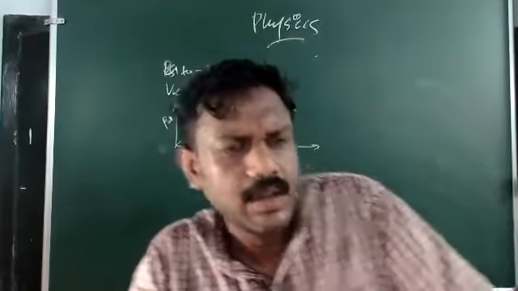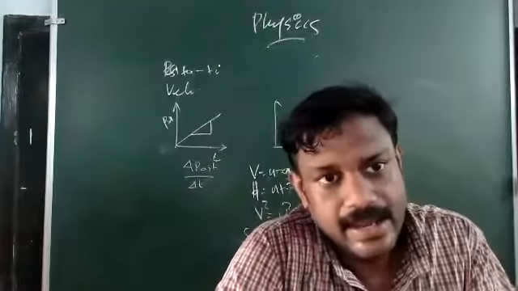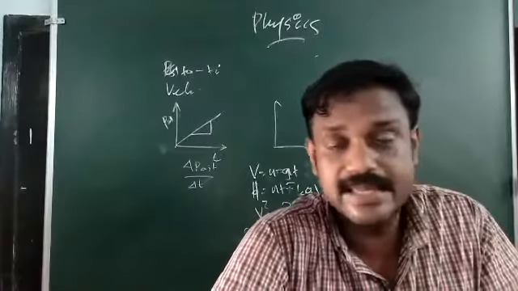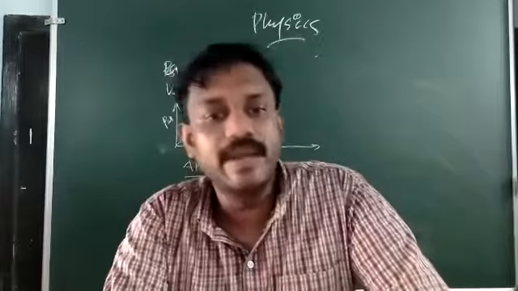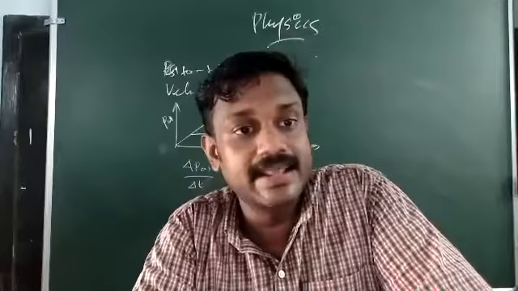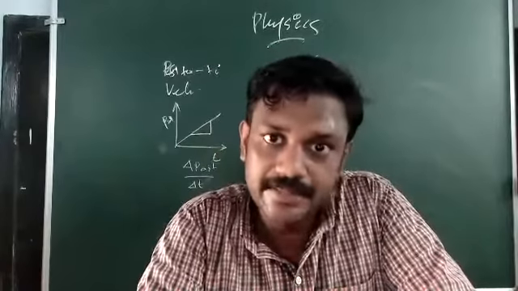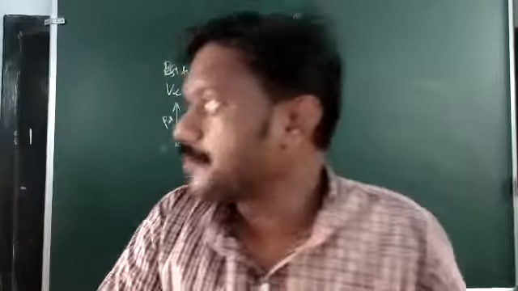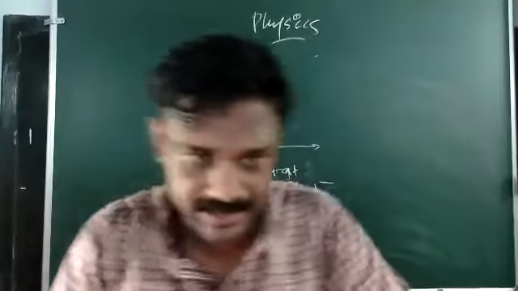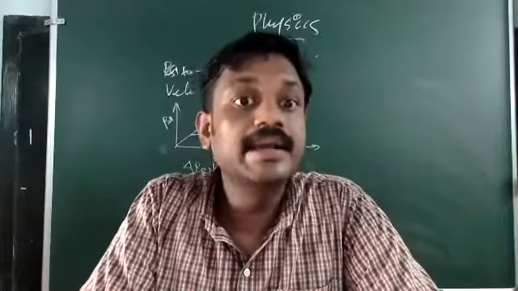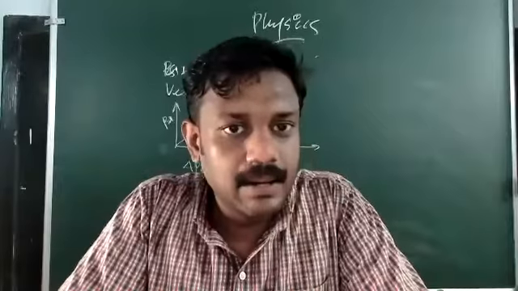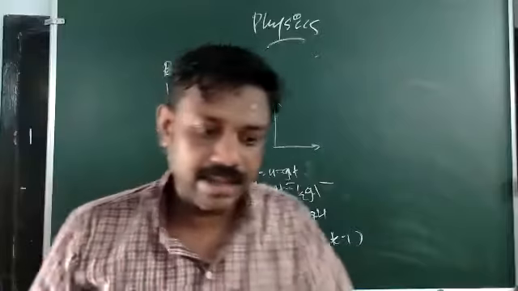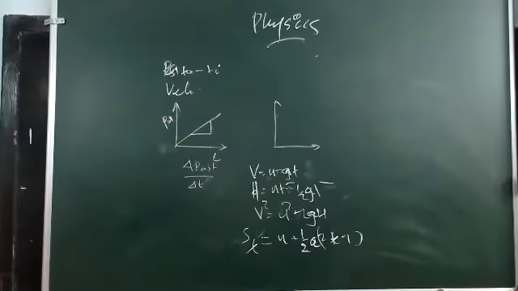Simple one, you already know about the equations of motion. Then you have to replace s by h, that is, the distance traveled in the vertical direction is height, and the acceleration is the acceleration due to gravity. If the particle is moving down, the acceleration and the movement are in the same direction, so we have positive acceleration. And if the particle is moving in the upward direction and the acceleration is acting in the downward direction, then that will be negative acceleration, because movement and force are acting in opposite directions. So that will be negative. So these are the contents that we have to be careful about from the first chapter.